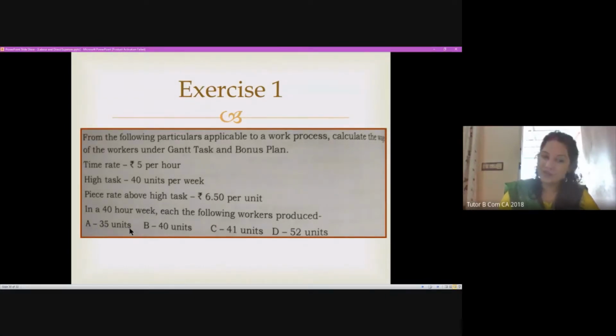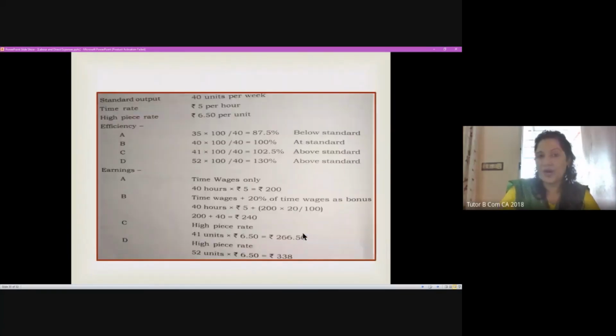Now A is performing below the expected standard, so A will be given the time rate of 5 per hour. So 35 into 5. It's as simple as that. For B, initially it will be 40 units, so 40 into 5. Then 20% of that will be added as a bonus. For C, it will be 41 into 6.50. For D, it will be 6.50 into 53 units. Now, I have put how it has been worked.